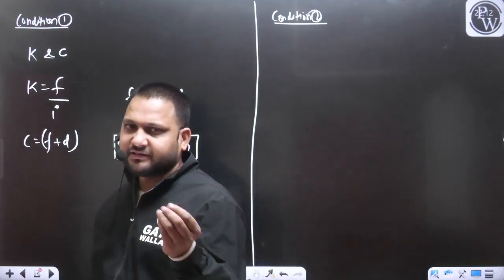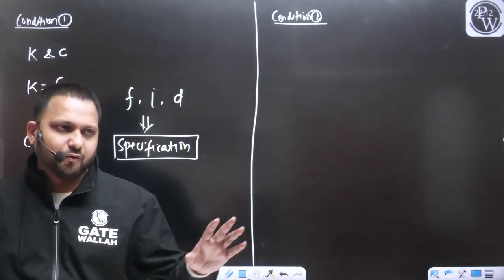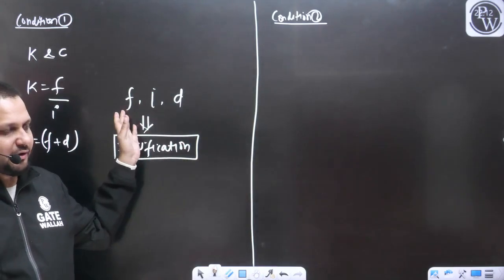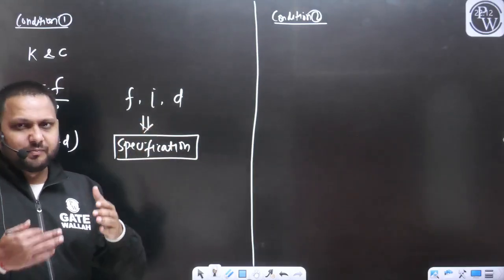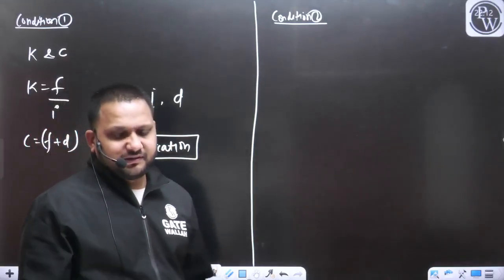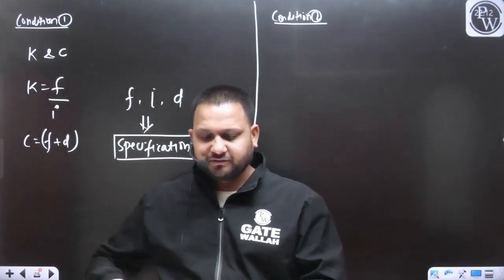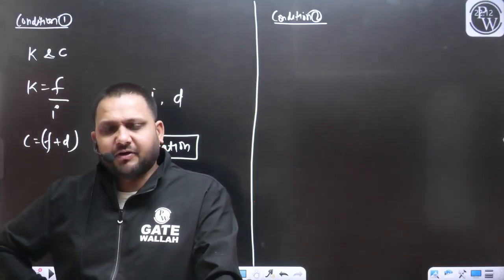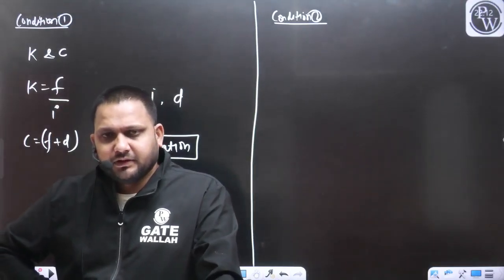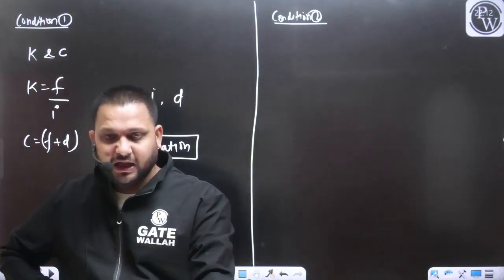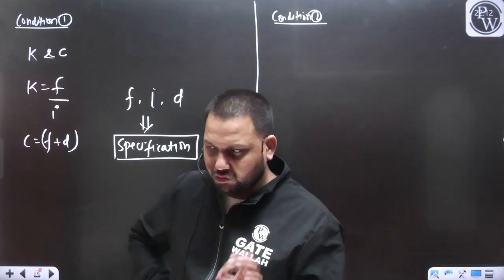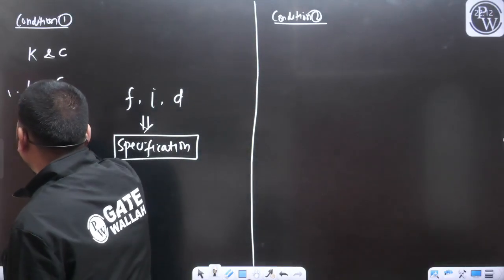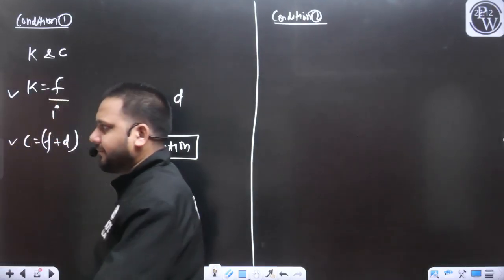Yes, but this is the tacheometer. For this, the focal length has a particular value. Stadia interval has a particular value. And D, from the center to the objective lens, this is the instrument. For this, you know the value of D. So if we know the value of F, I and D, in that case, do you have any difficulty finding out these two constants K and C?